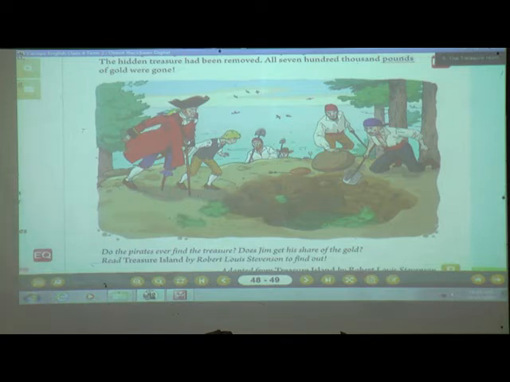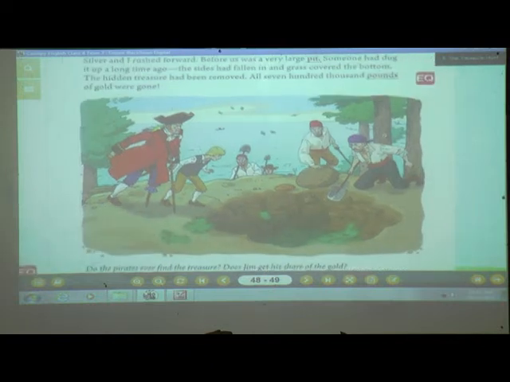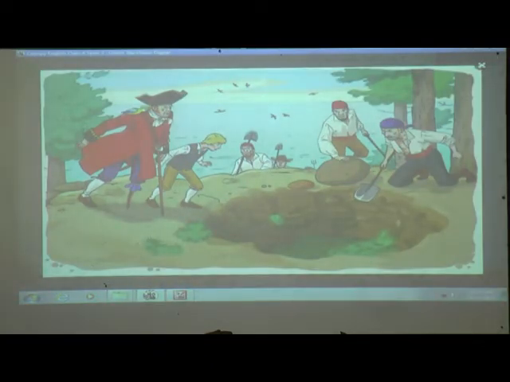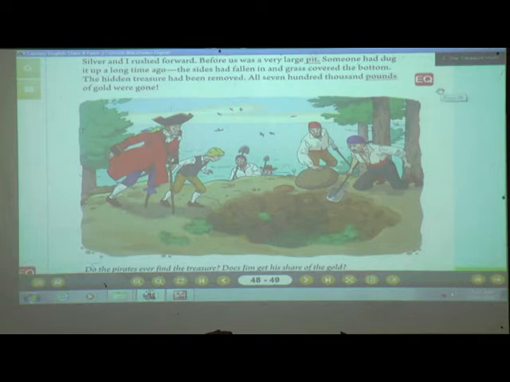Then only the other person will believe you. If you do not fulfill that promise, then what will happen? Next time no one is going to believe you or trust you. So I hope that you understood what was in this lesson and you have learned something. They did not get the treasure. See, his thought was wrong. His thought was selfish. Maybe because of that, they were unsuccessful in this.